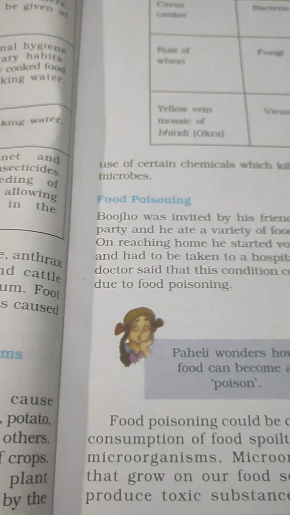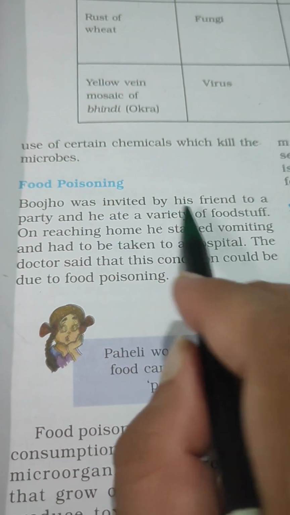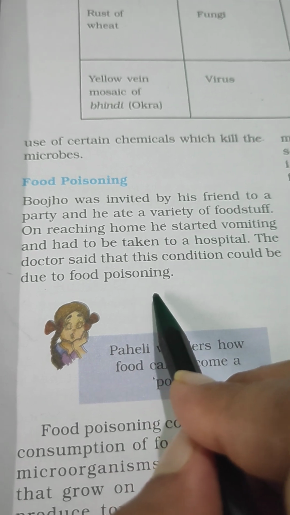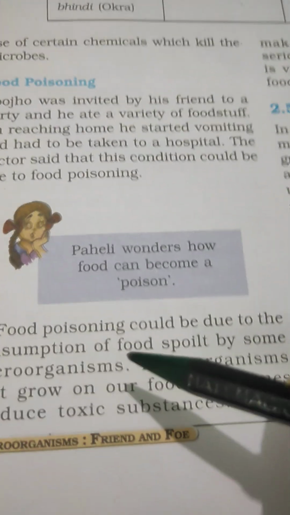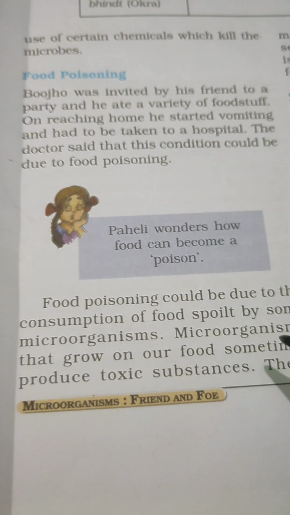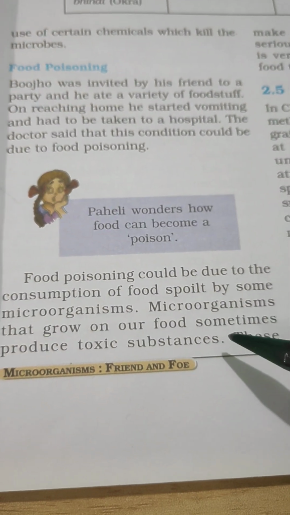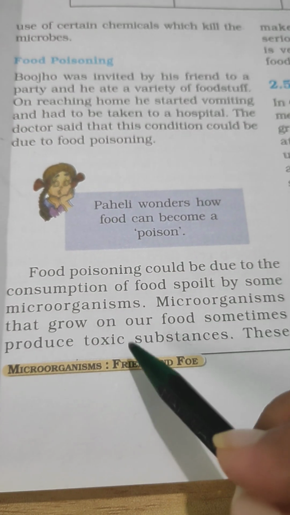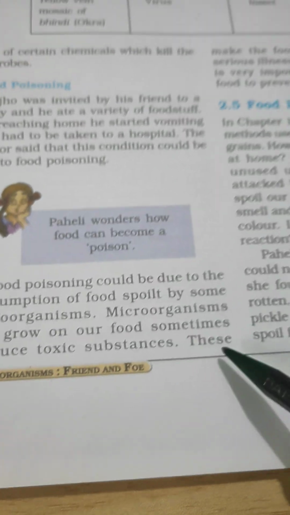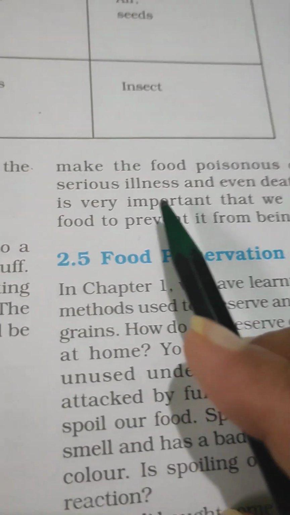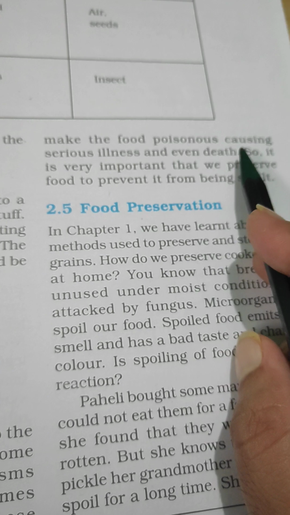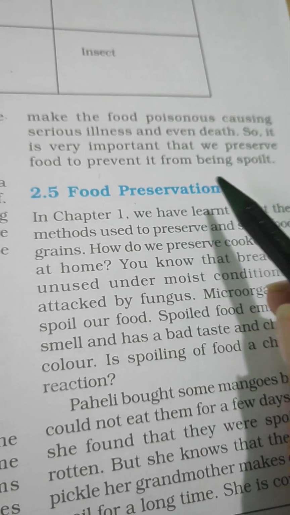Now sometimes food poisoning is also because of some kind of microorganisms, which cause food poisoning, and they produce very toxic substances, and we get very severely ill if we take some kind of wrong things.